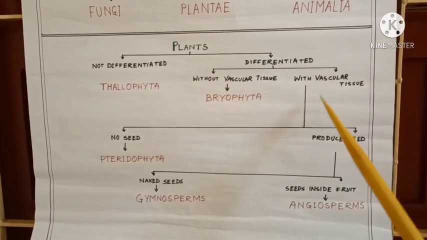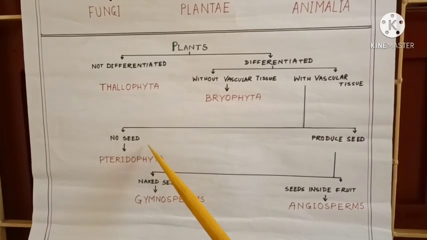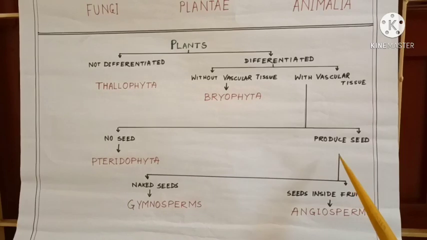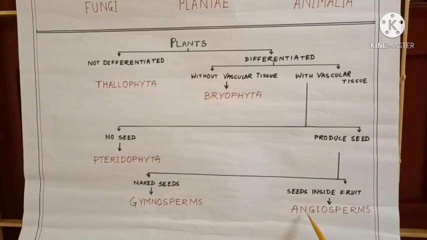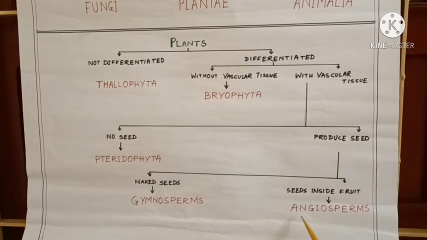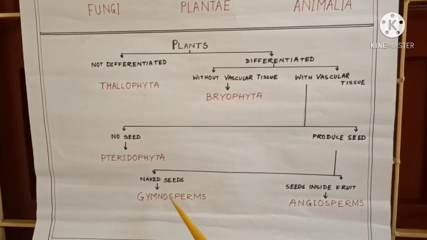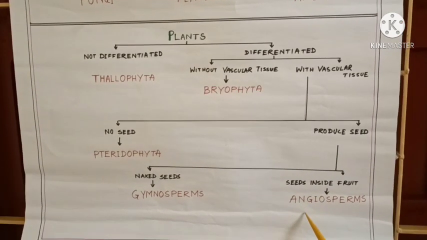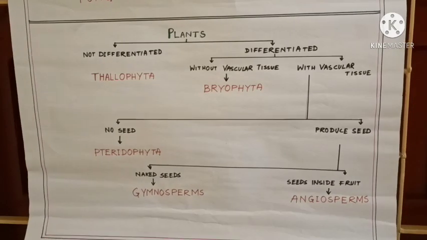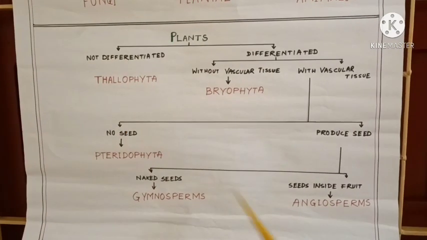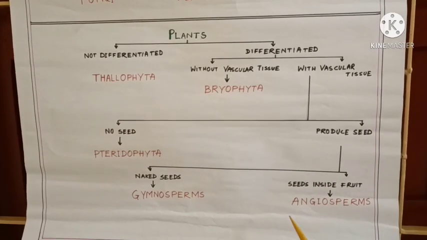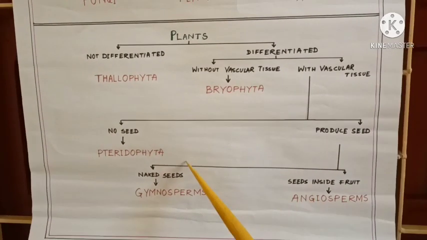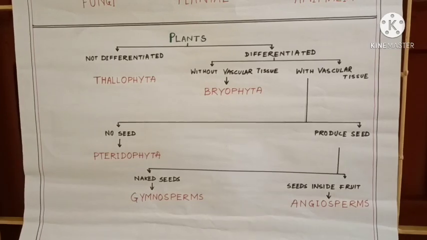With vascular tissue, there is another criterion: no seeds are produced, or seeds are produced. No seeds, then it comes to Pteridophyta. If seeds are produced, then obviously gymnosperm or angiosperm. But there is another embedded criterion. If the seeds are naked, then we consider them under gymnosperm. If the seeds are present inside fruit, then we consider them as angiosperms. So, in the plant kingdom, we have these 5 categories or groups which we are going to study: Thallophyta, Bryophyta, Pteridophyta, gymnosperms and angiosperms.